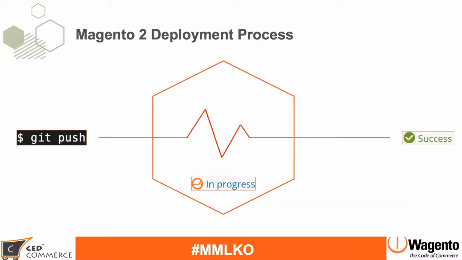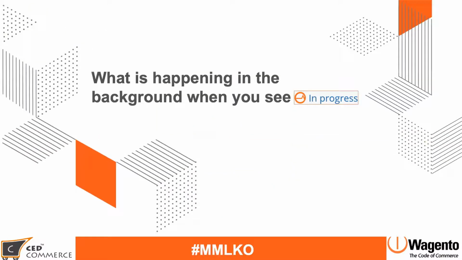When you run that command, you see in the cloud UI panel an in progress icon, and it will take 5 to 10 minutes based on your deployment load, and at the end you will get either a success message or a failure message. So we will now discuss in detail what exactly happens when you see the in progress icon in the cloud UI, when you do the git pull or any other actions.